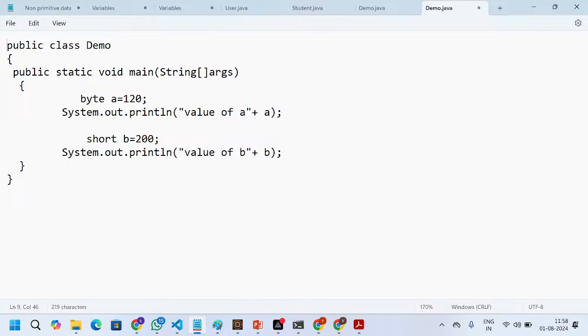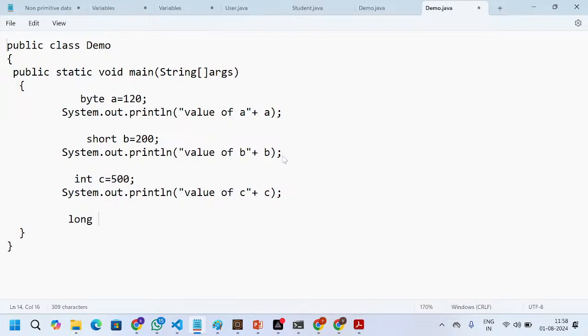Next, int c equal to 500, with the same statement System.out.println the value of c, doing the concatenation.